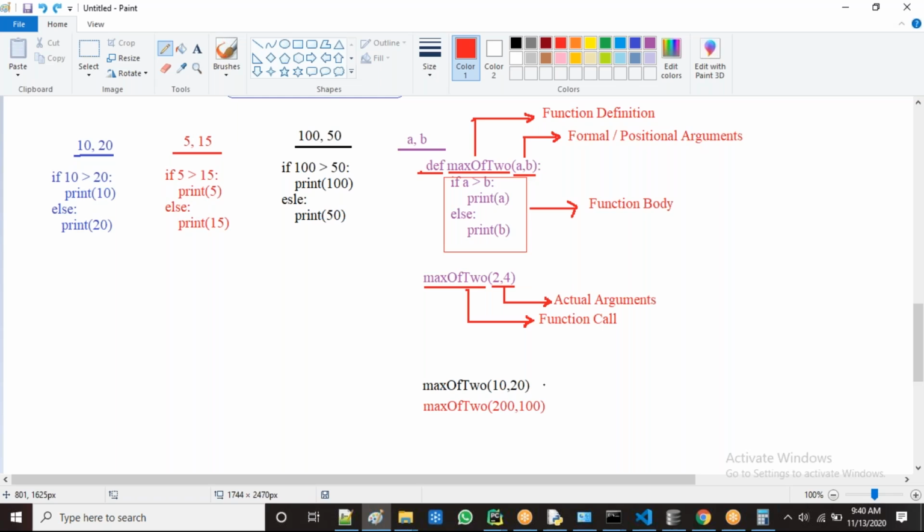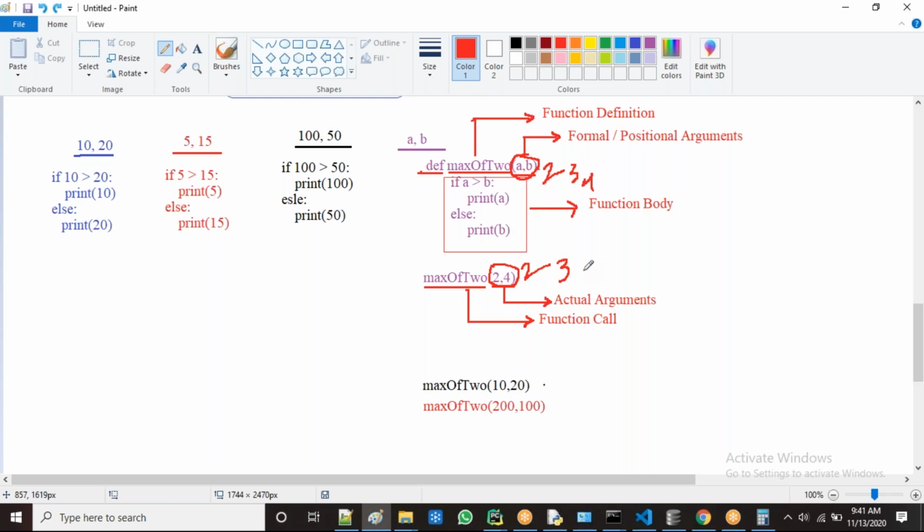Observe here, when we have two here and two here, it's called fixed length. Fixed length means if you take two arguments, I give two values here. If I take three arguments, I give three values. If you take four arguments there, I give four values. The size is fixed, that's why it's called fixed length arguments.